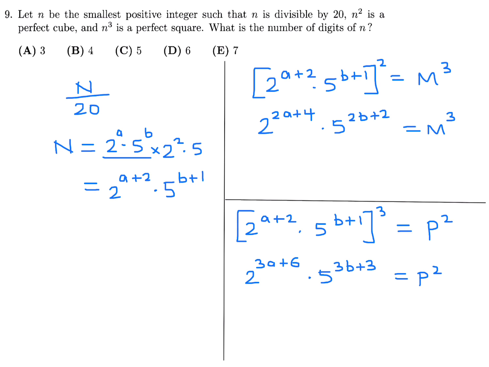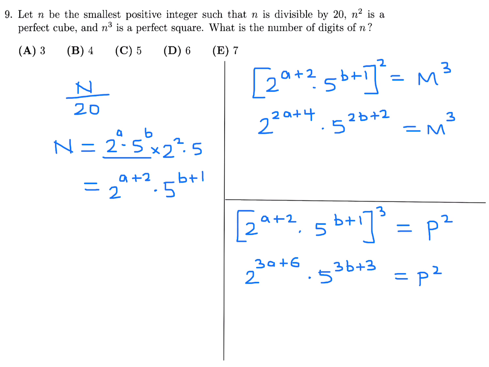How is this going to work? Well, if a is 1, for example, does this work? It becomes 6, and that is divisible by 3. Okay, that's good. But over here, if a is 1, it becomes 9, and 9 is not divisible by 2, right? So that doesn't work. How about a equals 2? This becomes 8, and 8 is not divisible by 3. So that's out. How about a is 3? This becomes 10. 10 is not divisible by 3.